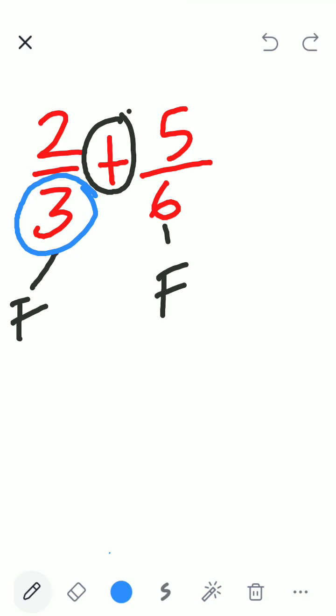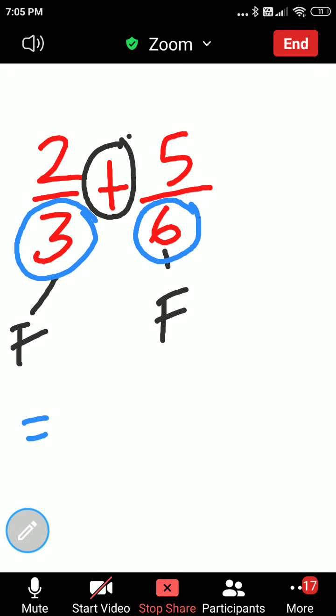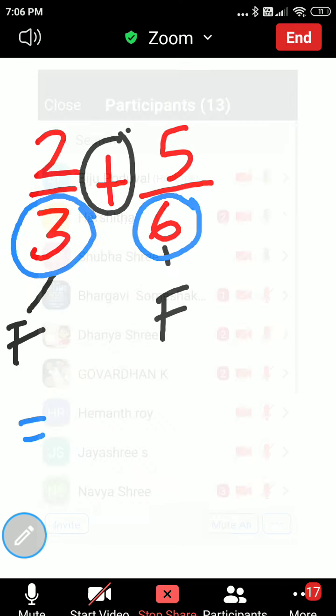Yes, because the denominators are different. And when the denominators are different, what do you do? How? Yes, you will convert to like fraction. Very good. How? Yes, please go ahead. Tell full no.